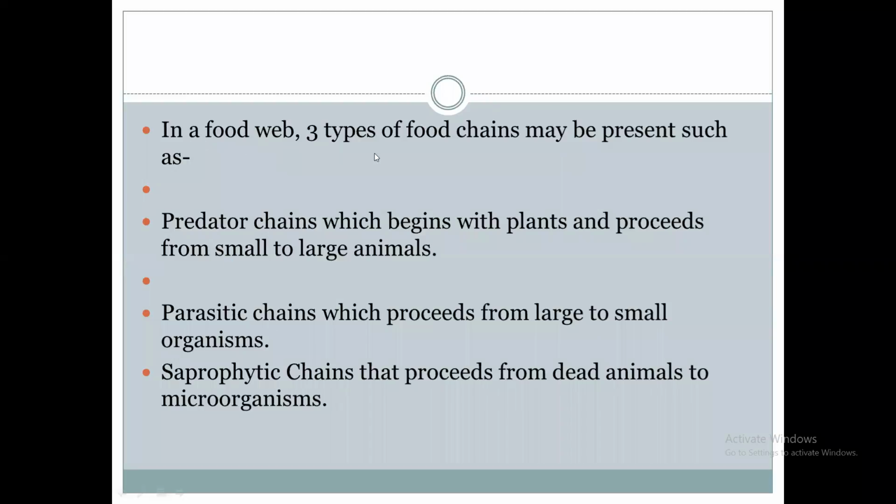In this food web, there are three types of food chains present. As you have seen, in food chain there are three types: predator chains, parasitic chains, and saprophytic chains. In predator chains, it begins with the plant and proceeds